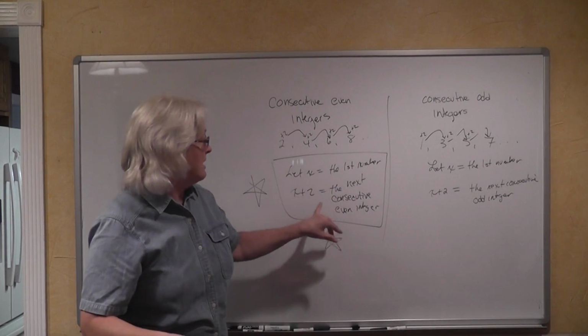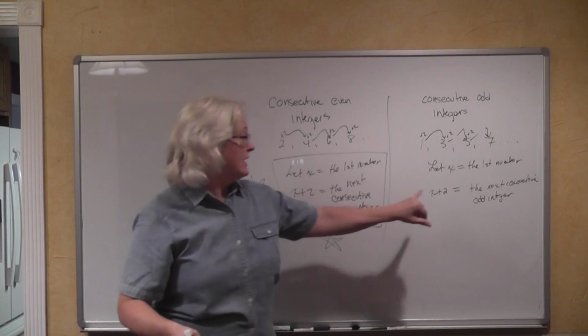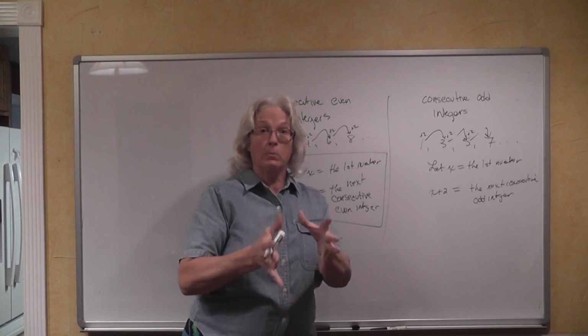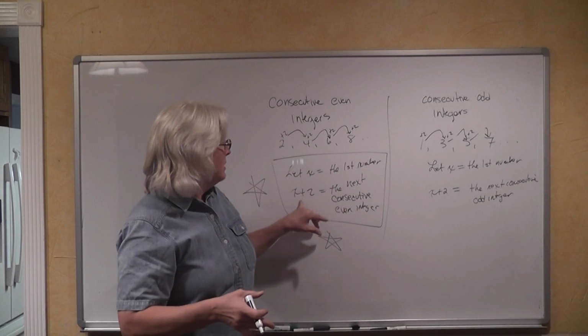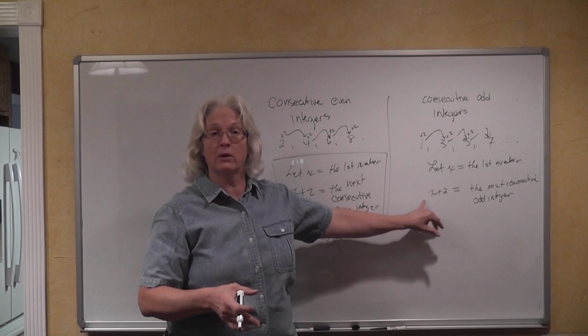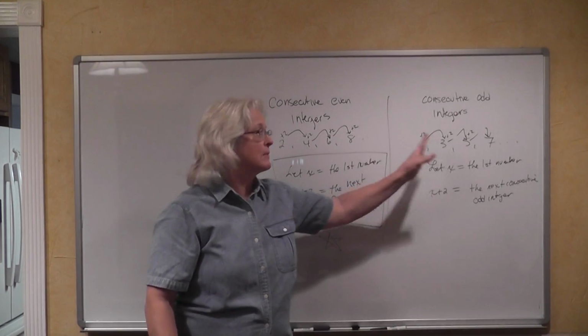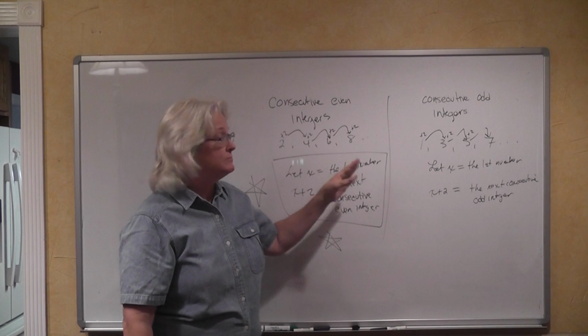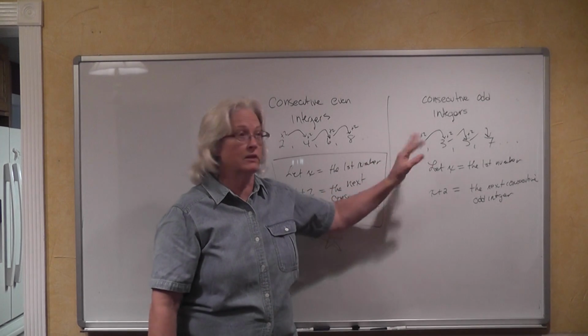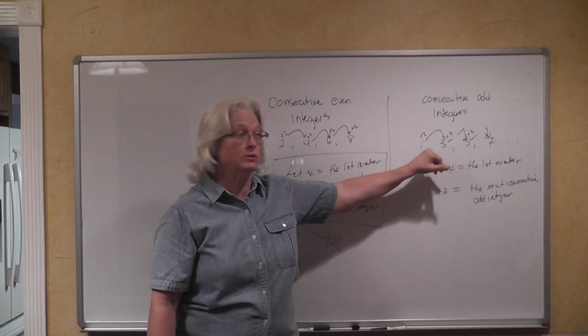So the fact that we have even integers and odd integers does not play into how we identify them with the variable at all. What we're looking for is the pattern to get to the next one, whether they are even or odd. To get to the next one, we're just going to add 2.